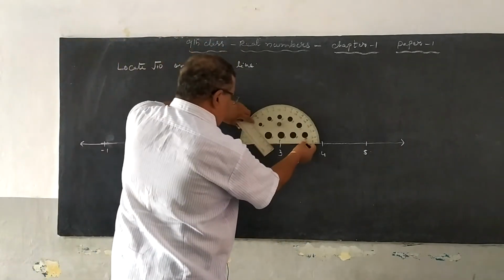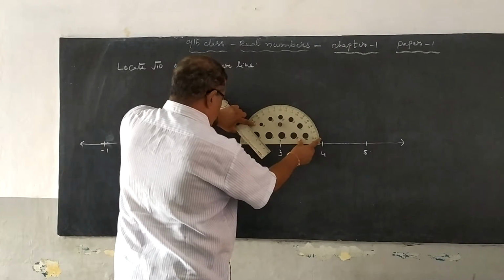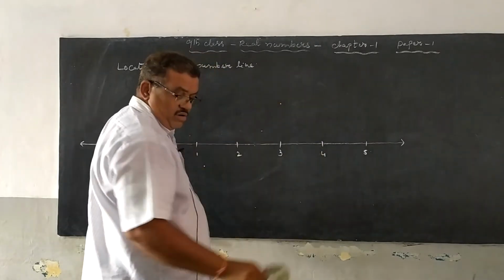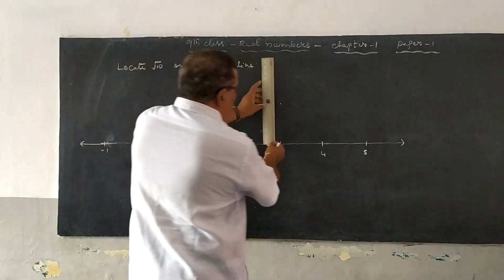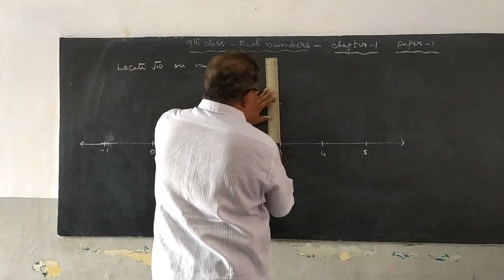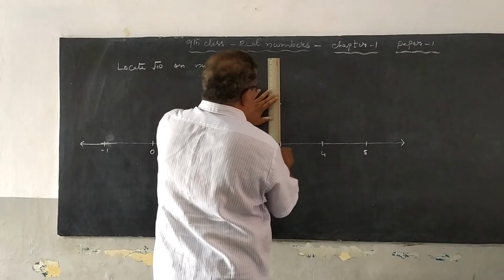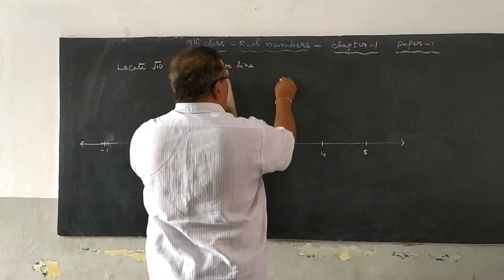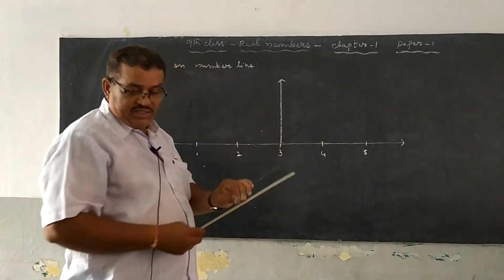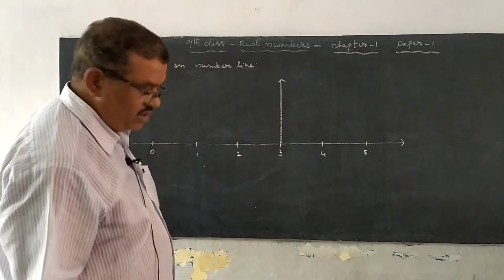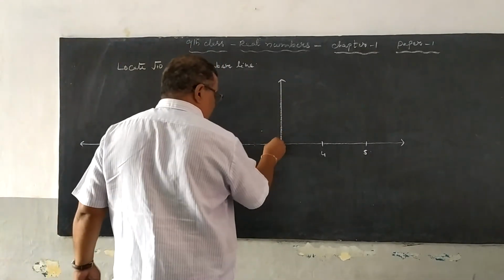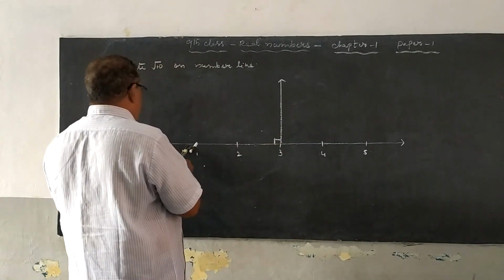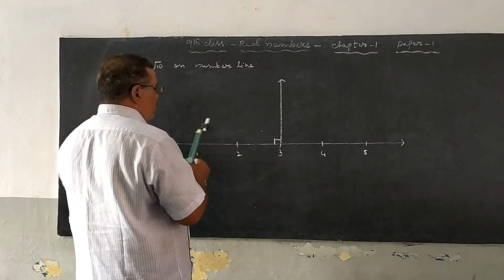Draw a perpendicular here, towards the number line. Afterwards, using the set squares, make 90 degrees with 1 unit length.